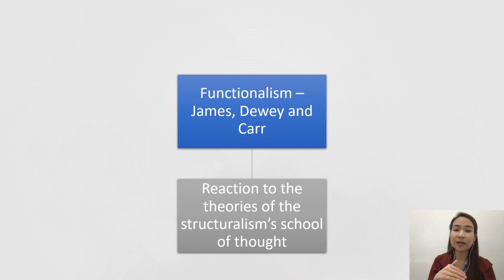Like I mentioned in the previous slide, in structuralism, behavior or psychology is understood via the structure of our brain. In functionalism, behavior is understood by its function. That's what James, Dewey, and Carr emphasize, and why this is a reaction to the structuralism school of thought.